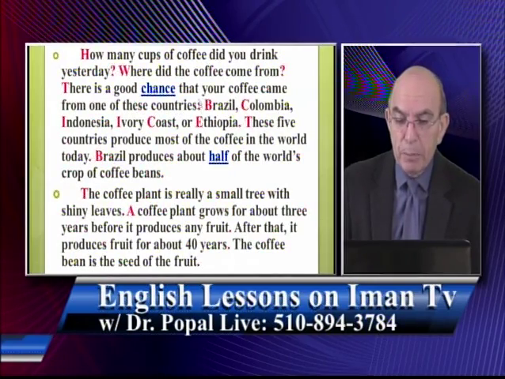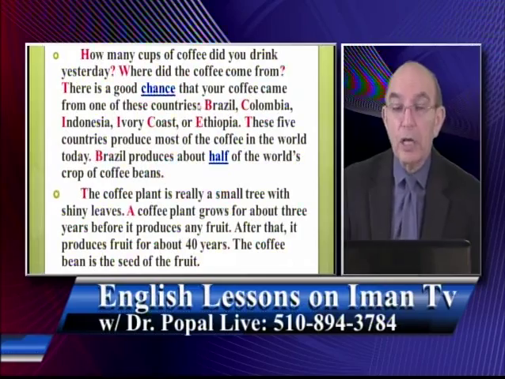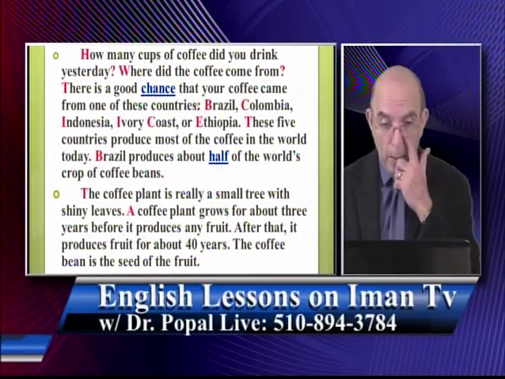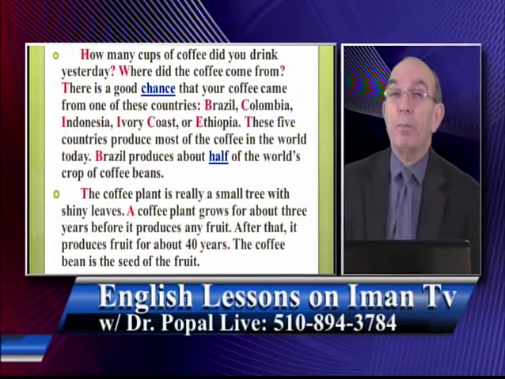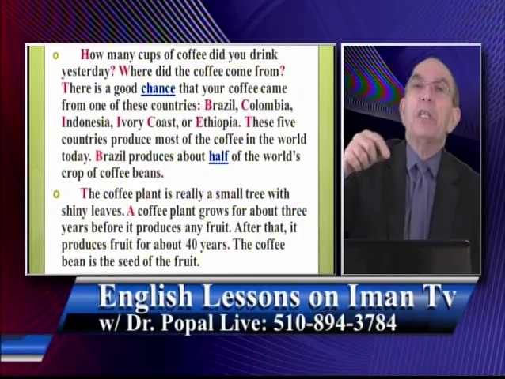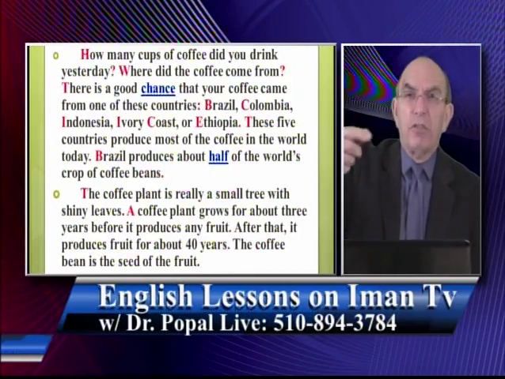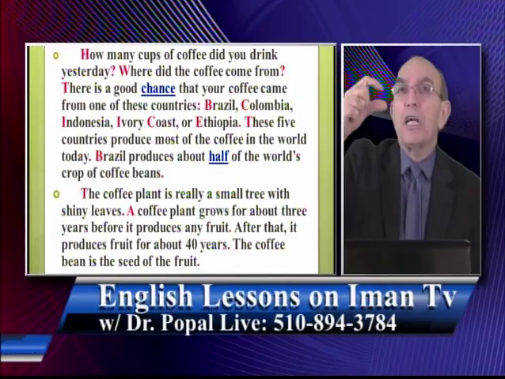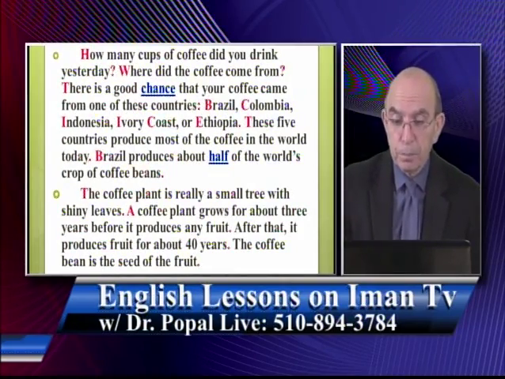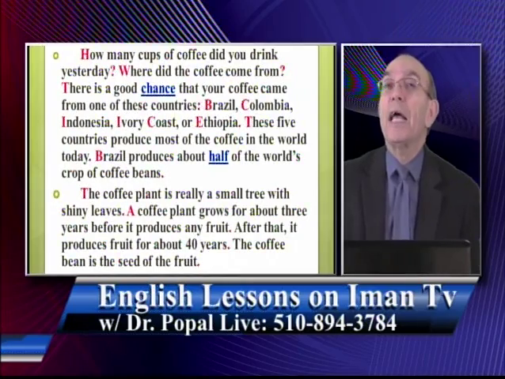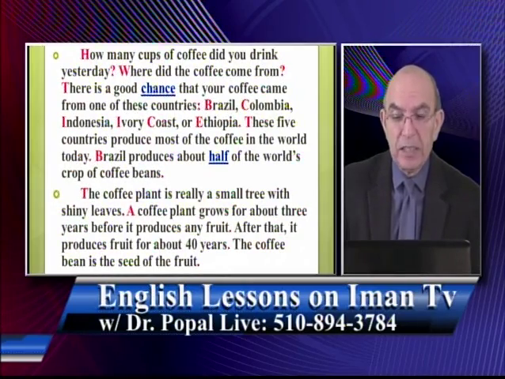And when you explain something, you put this punctuation mark. This is called a colon. I will teach you this some other time. Brazil is the name of a country. The name of a country, the name of a person, the name of a river, the name of a street. So a specific person, a specific street, a specific river, they should always be what? Capitalized. So Brazil is the name of the country.